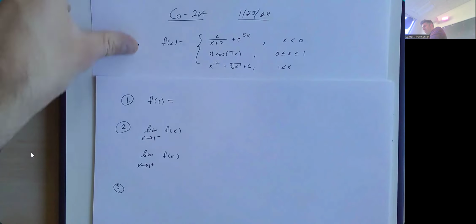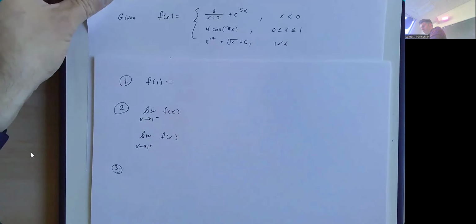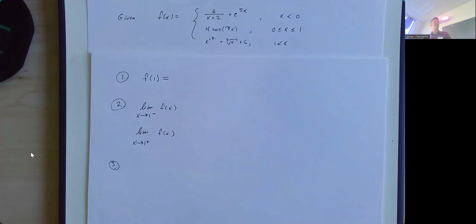In case you don't remember, I will remind everybody that cosine of pi is equal to -1. I'll give you a minute and a half.